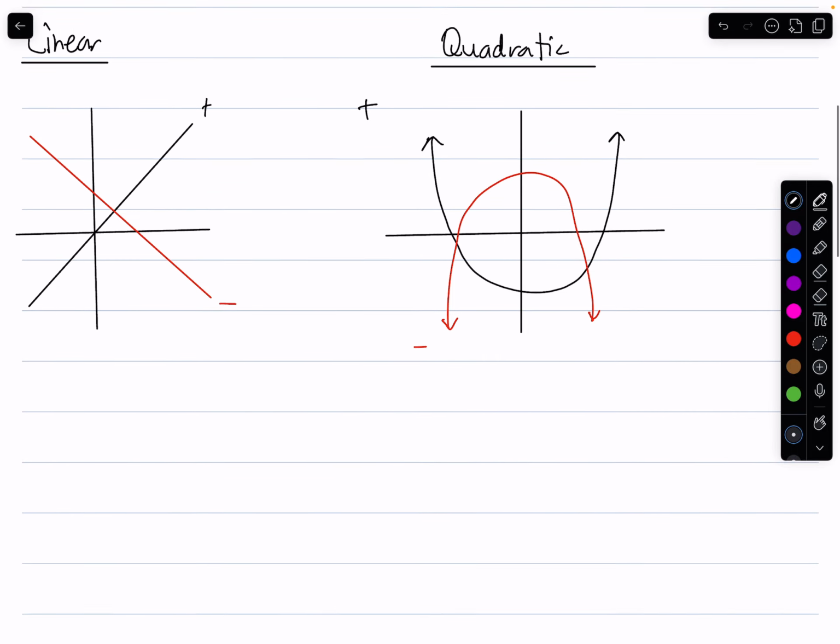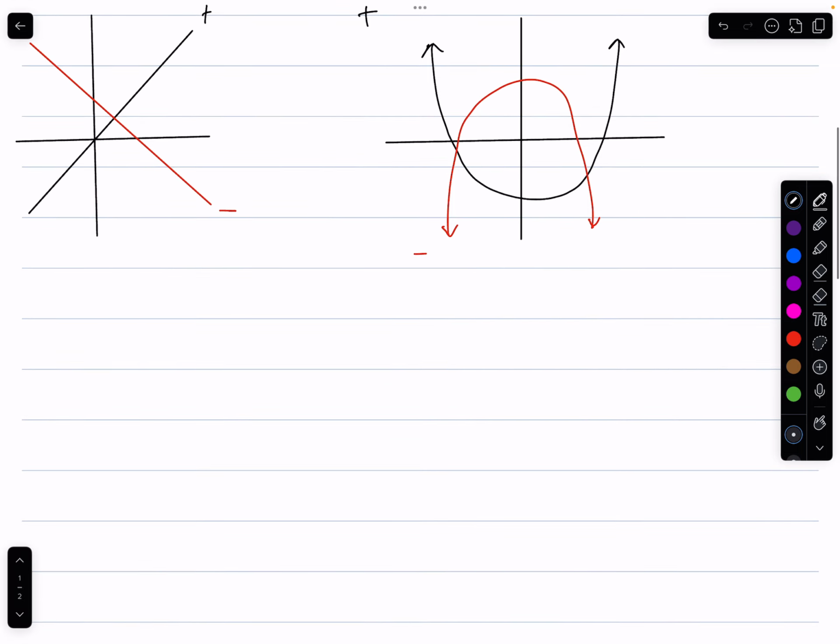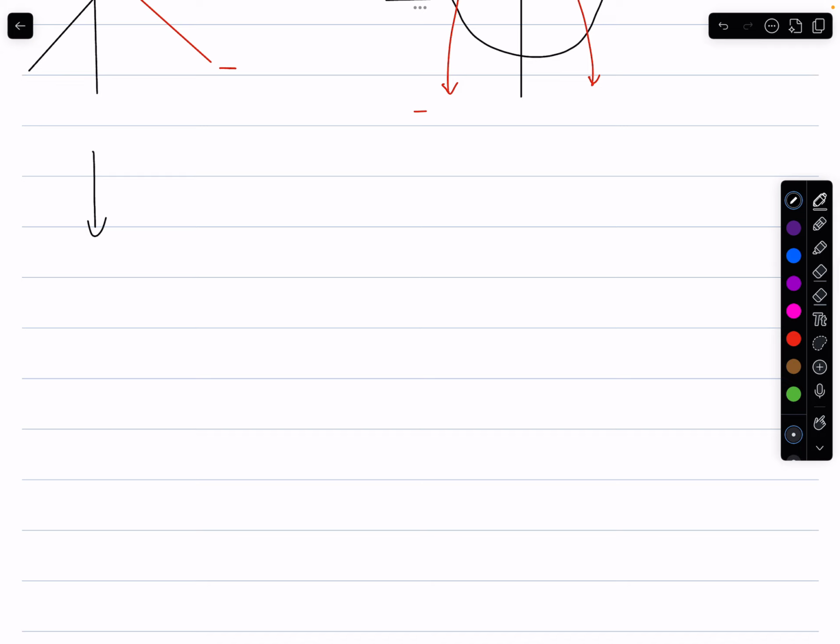So we have linear functions and we have quadratic functions. Now in this unit, what we're going to be talking about is the reciprocal functions. Remember, linear is y equals mx plus b, and quadratic is y equals ax squared plus bx plus c. But reciprocal functions are literally the reciprocal. So a reciprocal of a linear function would look like this: y equals 1 over mx plus b.